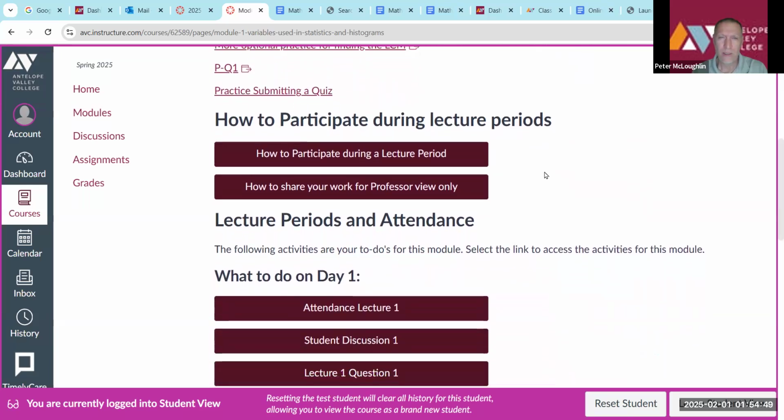Okay, and here's how to share your work so only I can see it. Because when you post your work on Canvas, all the other students in the class will be able to see your work. So if you want it so only I can see it, then you can click on this link and I'll explain how you can share your work so only I can see it.